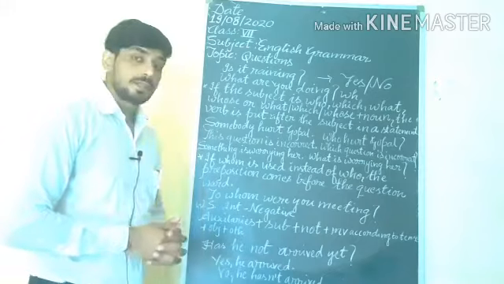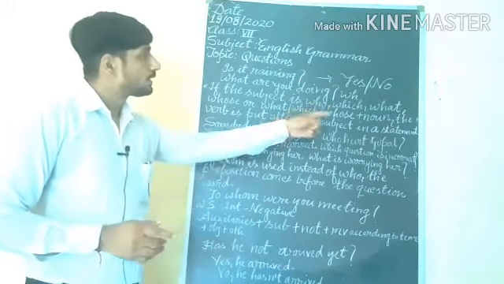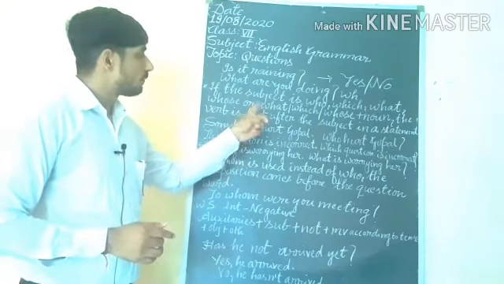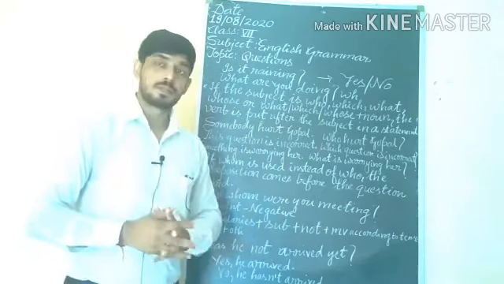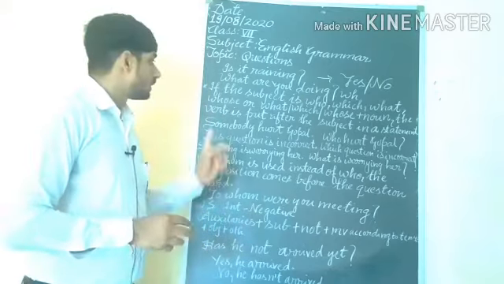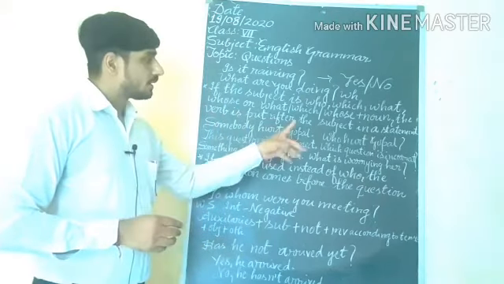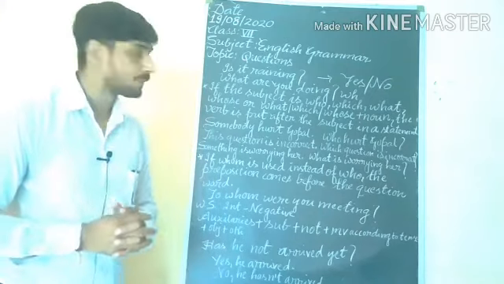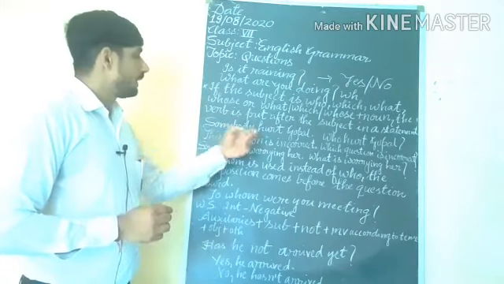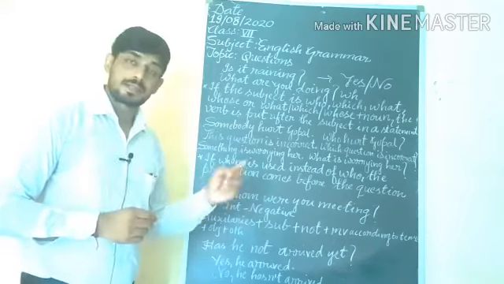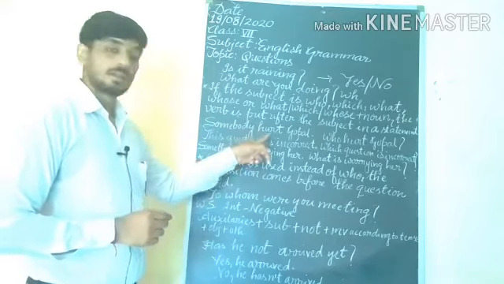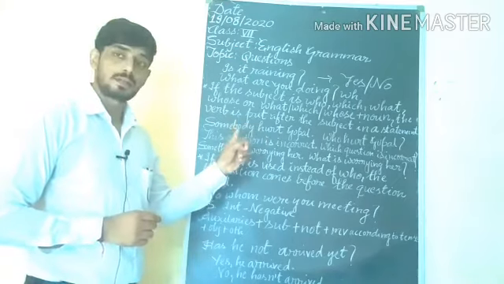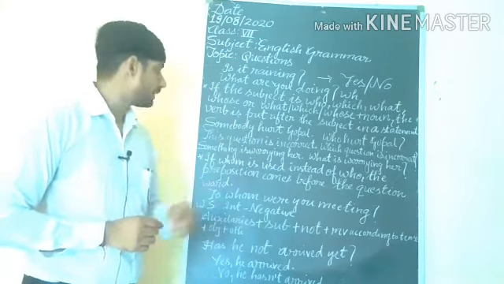If the subject is who, which, what, whose, or what, which, whose plus noun, the verb is put after the subject in a statement. Look at the examples. Somebody hurt Gopal. In the statement you are getting the verb used after somebody. Understand? After the subject somebody.